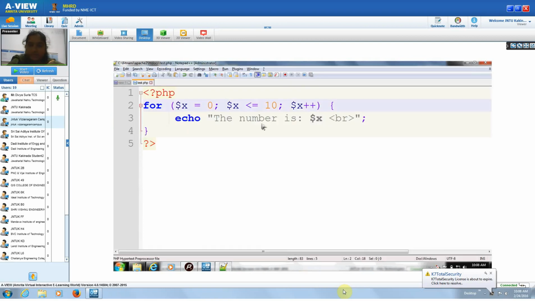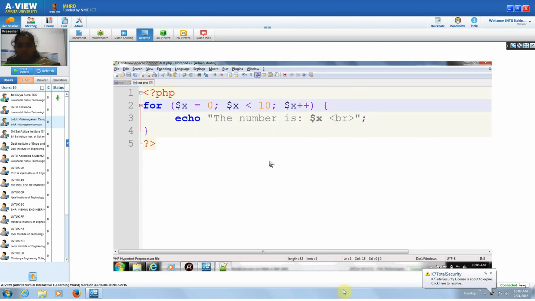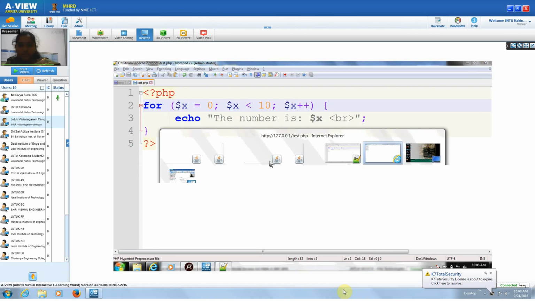If you want to change this condition, I am just making it less than 10. So the value will be up to 9.